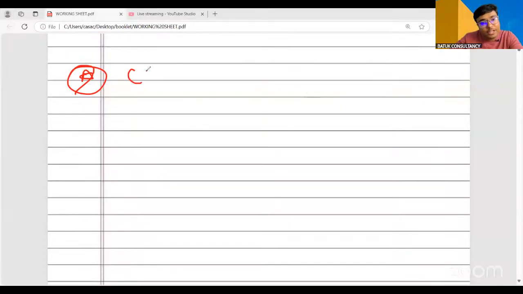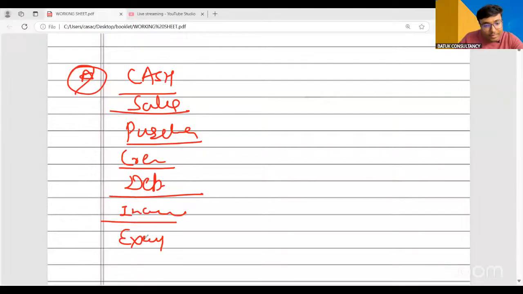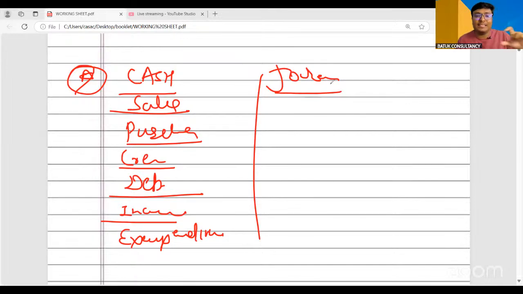Now, there is requirement to maintain the cash ledger, which is already maintained. The sales ledger, the purchase ledger, these are the very important ledgers which we need to maintain. The creditors ledger, the debtors ledger, the income ledger, the expenditure ledger, the journal ledger. Basically, these are the ledgers, you can say bank statement.